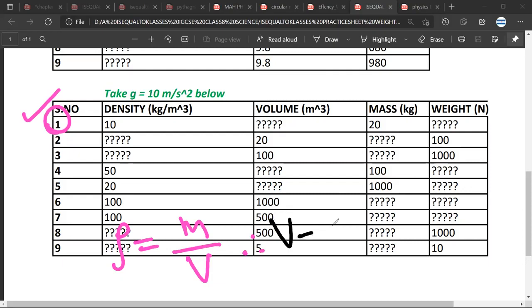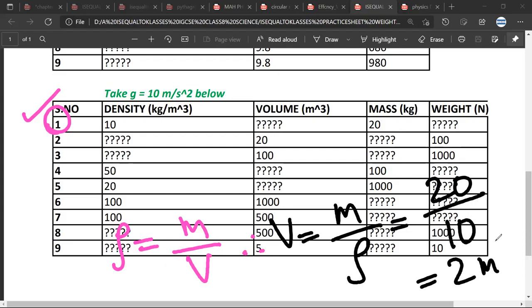So mass equals to density into volume. Therefore, volume equals to mass upon density. So 20 upon 10, which is 2. So we have our volume 2. Sir, if you don't say units, your marks will be cut, you are saying 2. 2 meter cube.